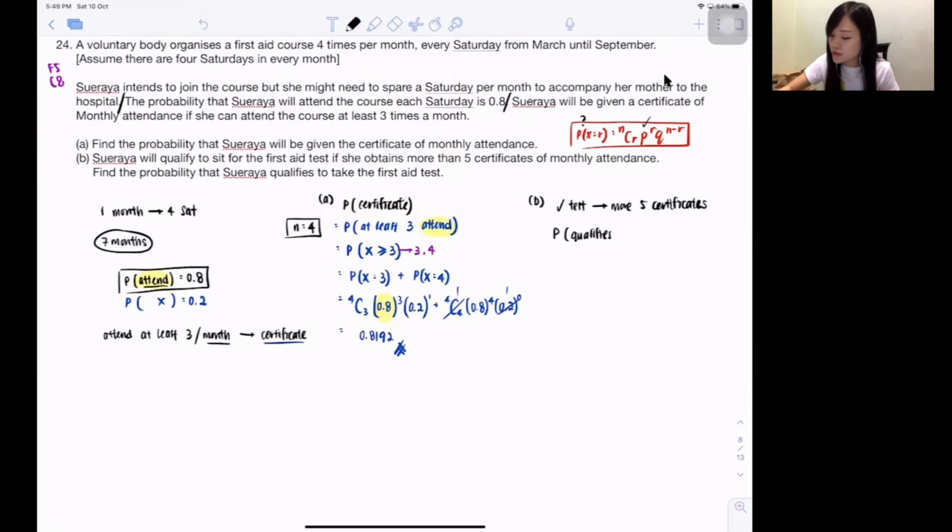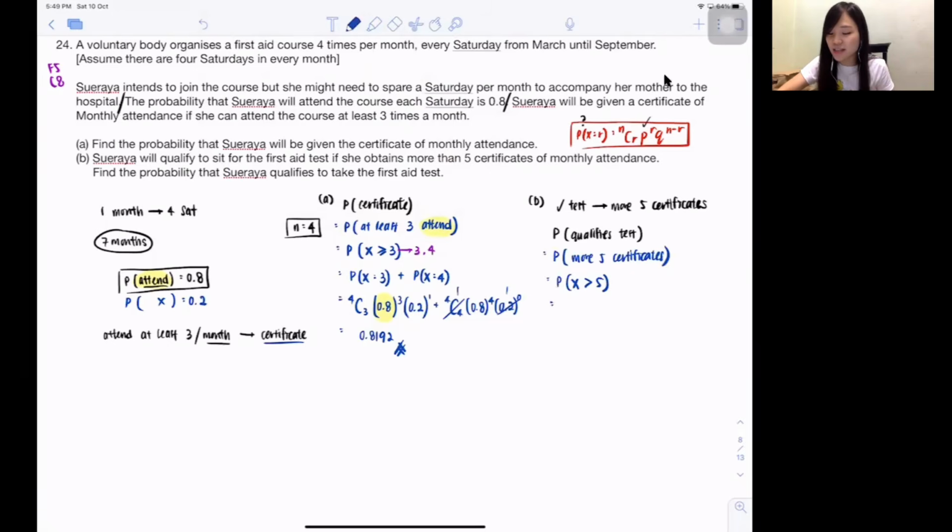So for you to qualify, you must get more than 5 certificates. Whatever you define, call it X. More than 5 is bigger than 5. Don't put equal. This is not at least.